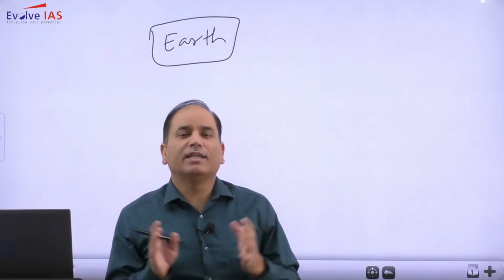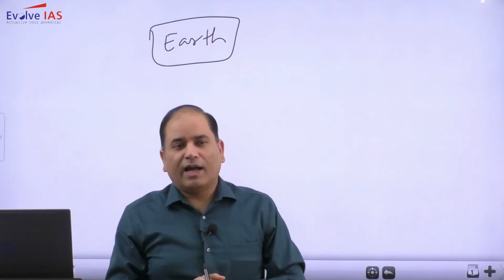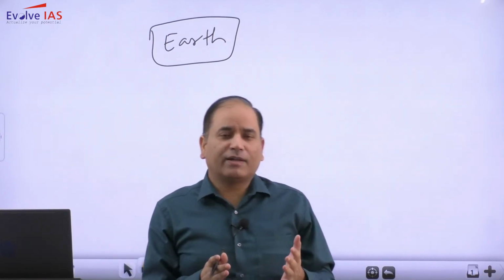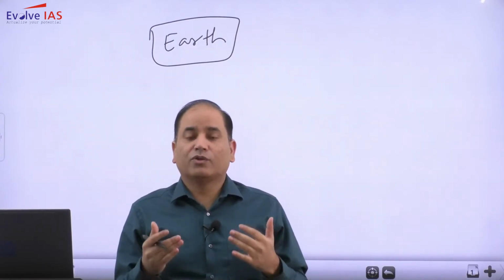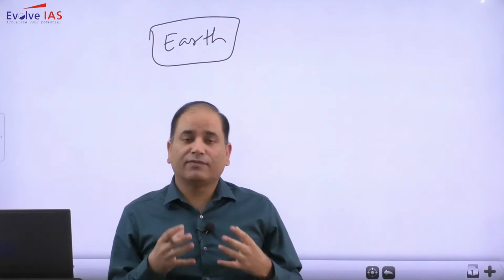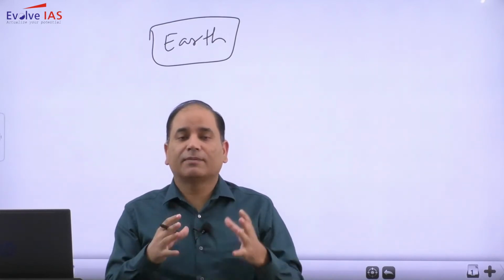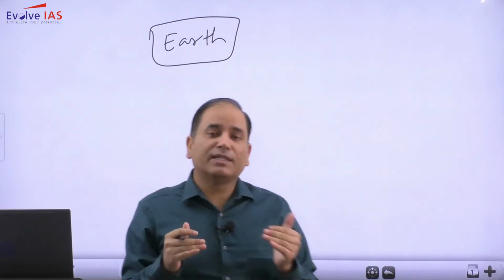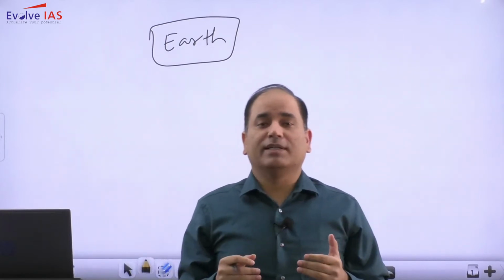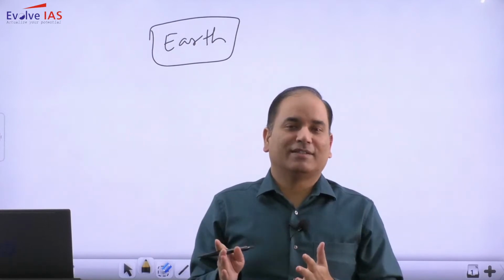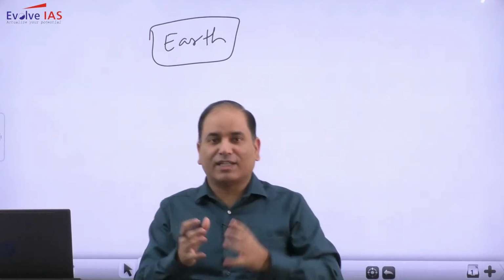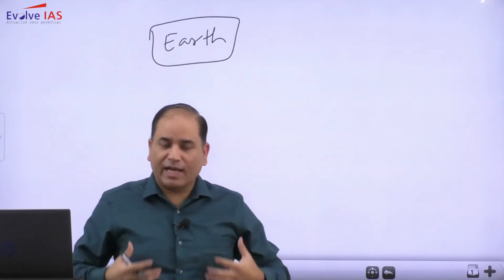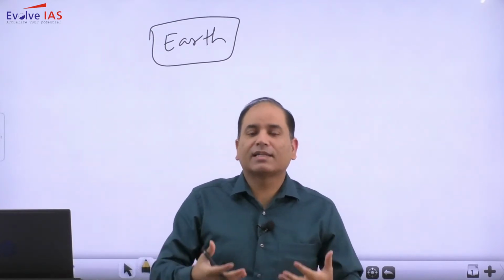So we are witnessing so many changes on this planet. And some of you might be wondering whether this change is a present-time phenomenon or whether it is uniform. One thing that you all need to understand as geography students is that earth as a planet is always going through changes. The only difference in the present time is that the rate of change has differed. In the present time this rate of change has been very fast. It is not that we haven't witnessed change earlier, because we as a species are the resultant of change.